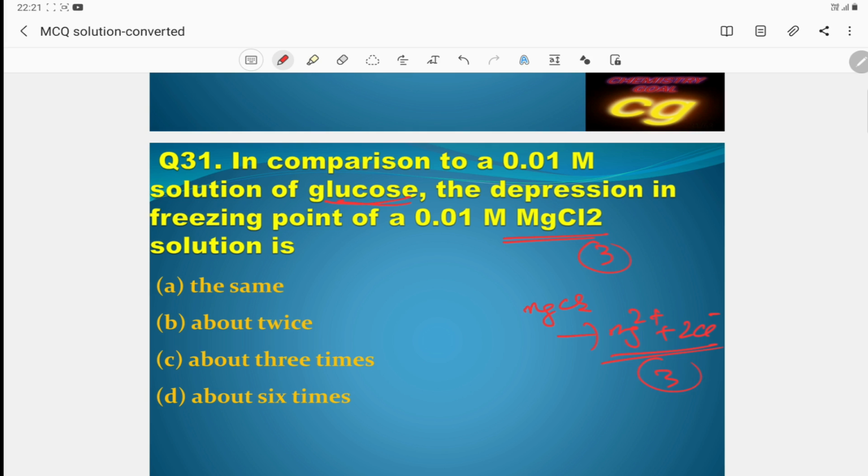So 3 ions produced means your freezing point decreases but boiling point increases. How much will it decrease for magnesium chloride? About 3 times, because it produces 3 particles, 1 magnesium ion and 2 Cl minus ions. That's why the freezing point decreases 3 times.